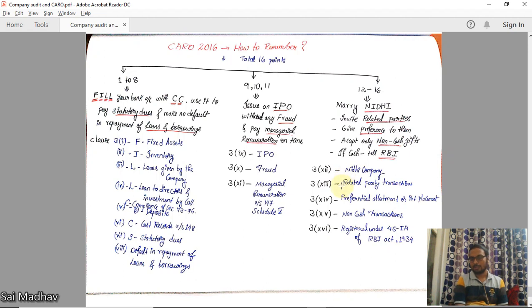And next one is related party transactions. Who are the related parties? What are the transactions? Whether the company has disclosed them or not, take a representation from management.